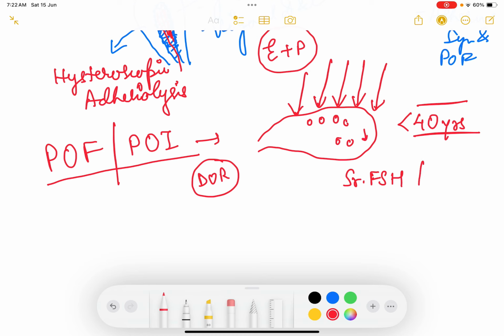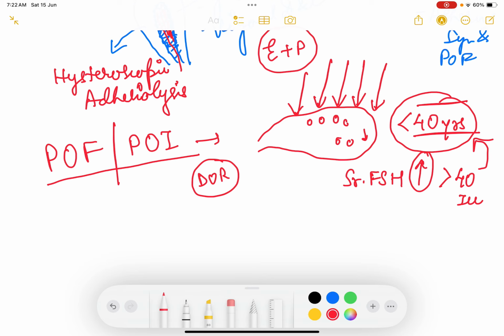So since estrogen is reduced, your serum FSH keeps on increasing. So serum FSH value more than 40 international units at an age of less than 40 years, diagnosis of POF or POI. Okay, so FSH level more than 40 at age less than 40 years, diagnosis is POI.